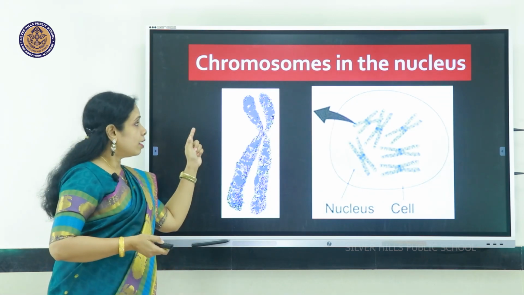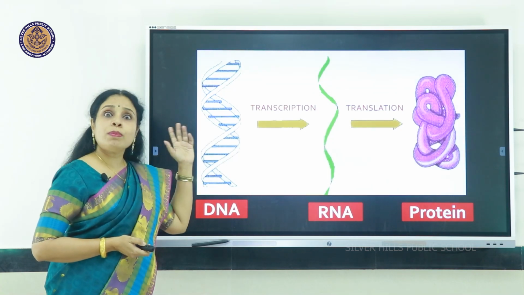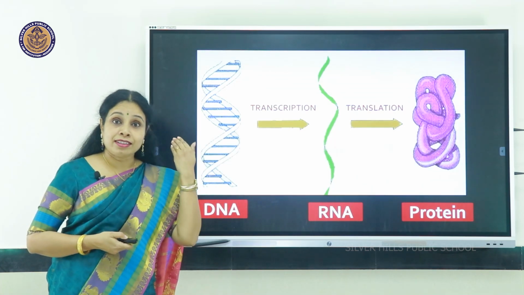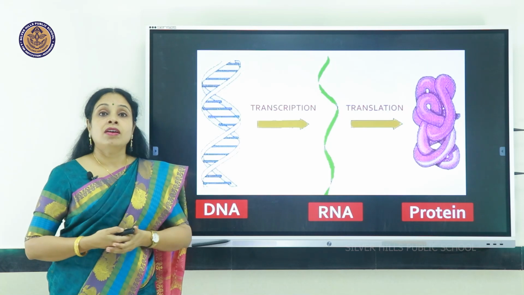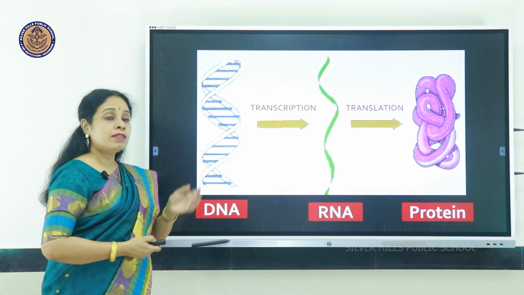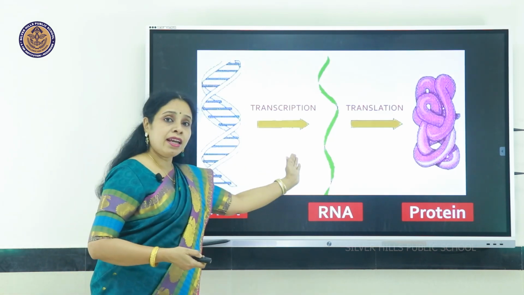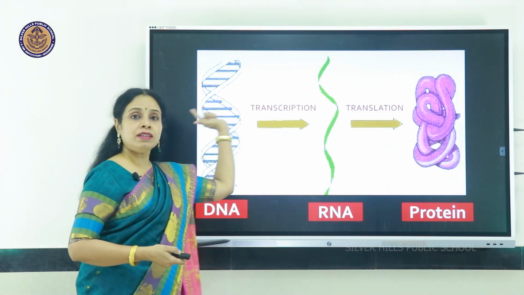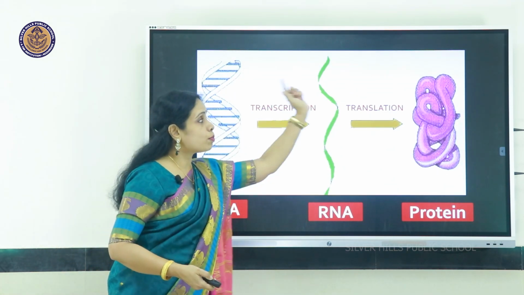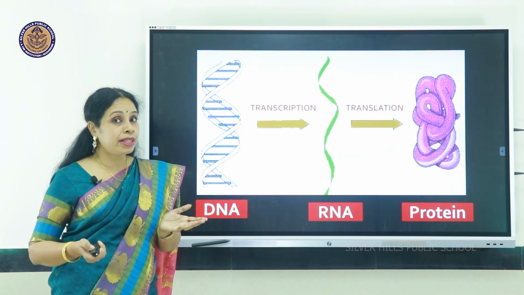So let's see. Here's the chromosome, one chromosome enlarged, and the chromosome has genes which are expressed in the form of eye color, hair color, height, skin color, etc. So how are these genes expressed? The genes are located on the DNA. They form RNA by a process of transcription. The DNA forms RNA by transcription, and RNA forms proteins by a process called translation. So how does all this happen? Let us see.